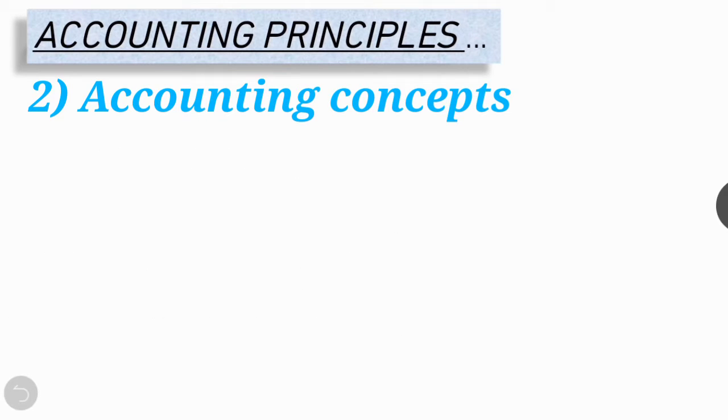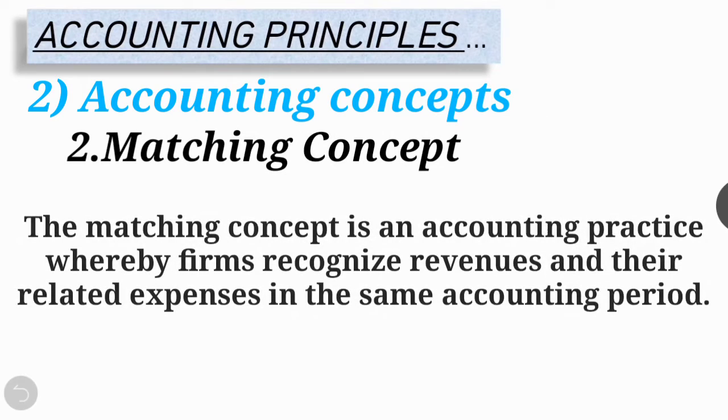Right? Next concept is the matching concept. This concept is based on the accounting period concept, which requires that there should be a periodic matching of cost incurred and revenue earned during the accounting period. The purpose is to ascertain profit periodically. This concept fixes the time frame for which the performance is to be measured.